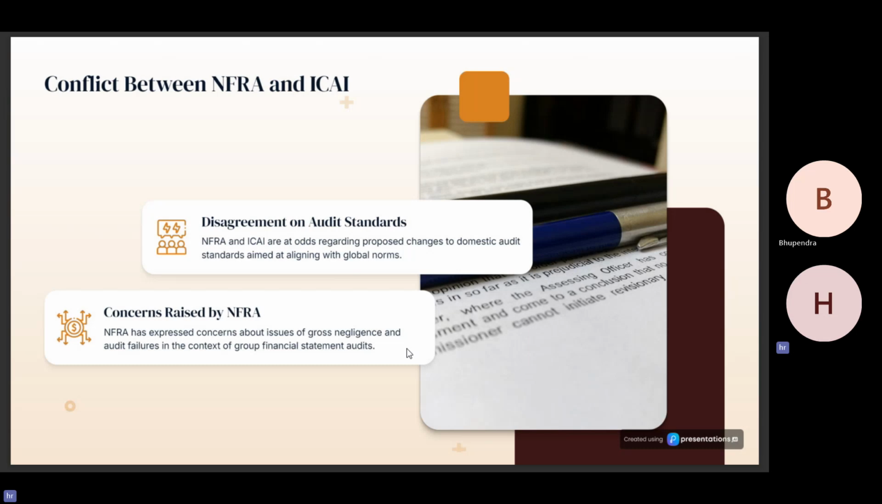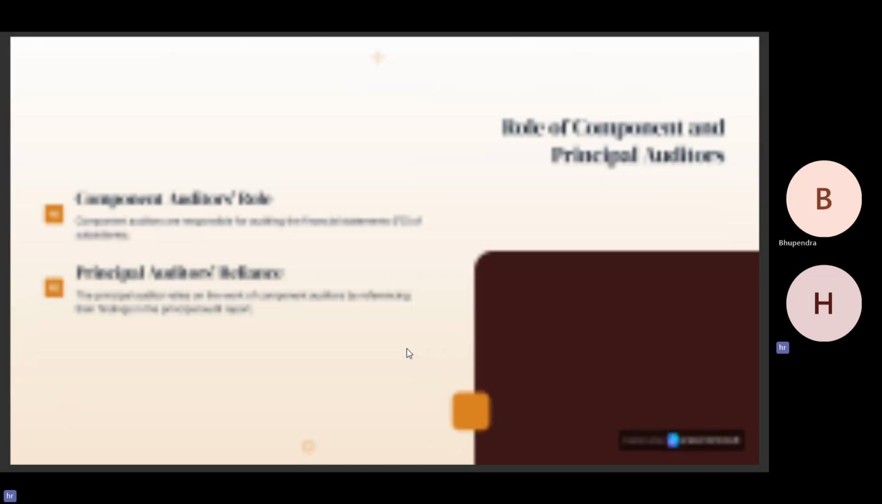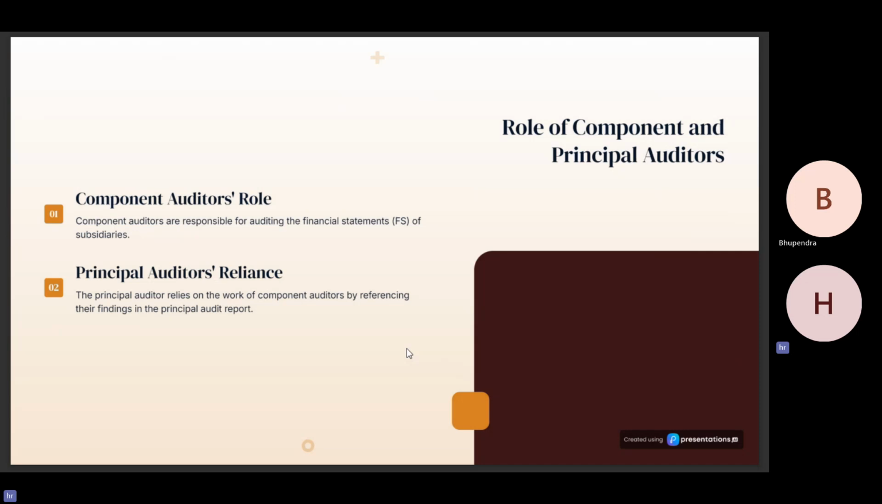Now, moving on to our presentation, NFRA and ICAI are at odds. I have already explained that. NFRA has expressed concerns about gross negligence and audit failures in the context of group financial audits. Now, the component auditors' role. A component auditor is the person who audits the subsidiaries' accounts, while the principal auditor is the person who audits the HO.